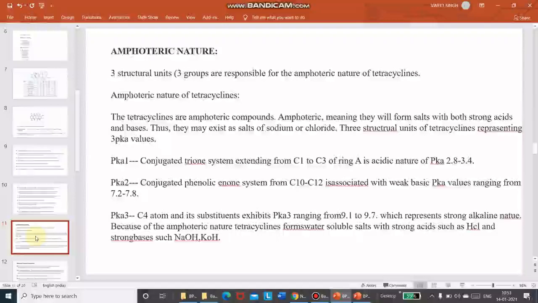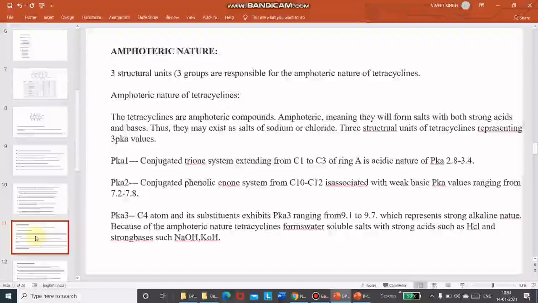pK1: the conjugated trione system extending from C1 to C3 of ring A is acidic in nature, with pK 2.2 to 3.4. pK2: the conjugated phenolic enone system from C10 to C12 is associated with a weak basic pK value ranging from 7.2 to 7.8. The third one is pK3: the C4 atom and its substituent exhibit pK3 ranging from 9.1 to 9.7, which represents a strong alkaline nature.